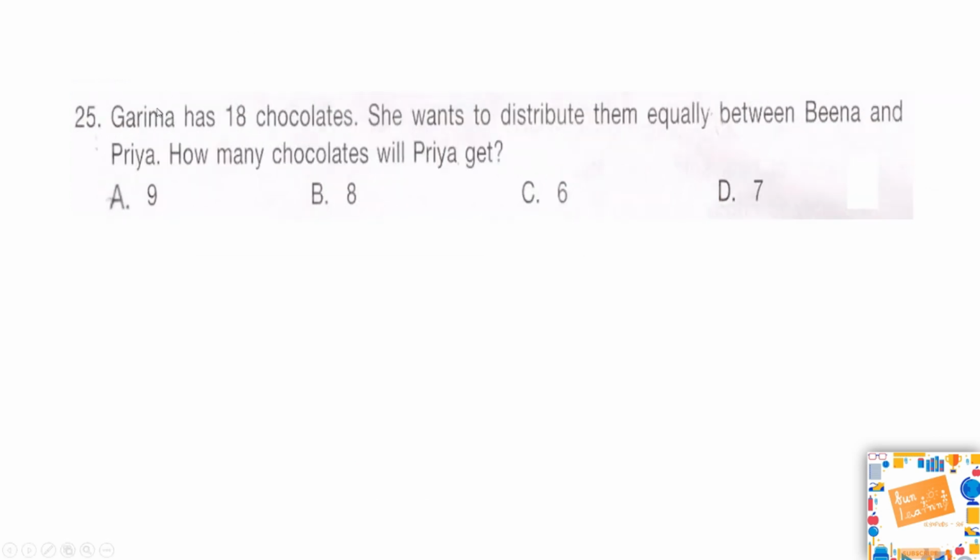Next question. Garima has 18 chocolates. She wants to distribute them equally between Beena and Priya. How many chocolates will Priya get? Is it option A 9, option B 8, option C 6 or option D 7? Your time starts now.